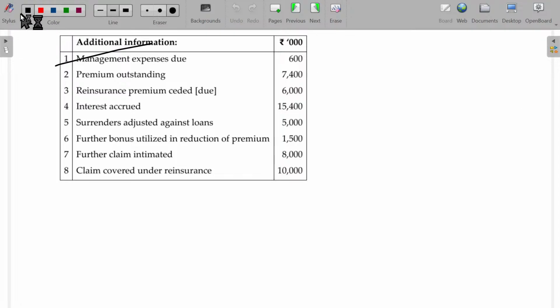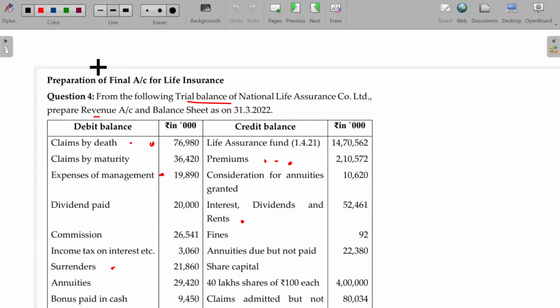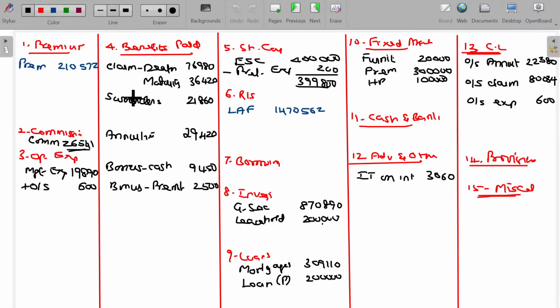And go to the next one. Premium outstanding, revenue outstanding. Okay. Add outstanding, 7,400. Again, it's an asset for you. Outstanding premium, 7,400.